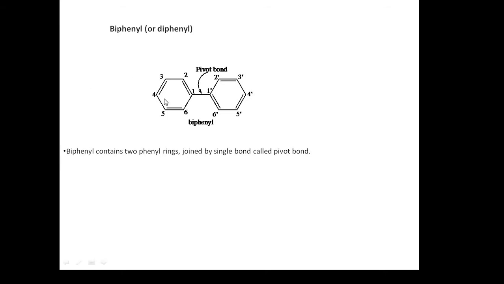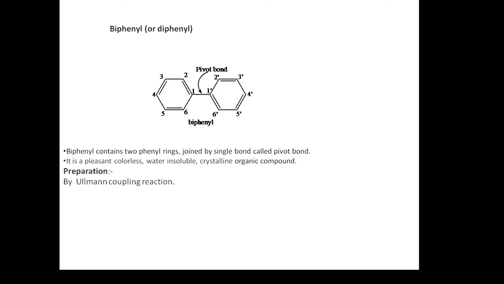of stilbene. Now let us take up the first compound, that is biphenyl, which is also known as diphenyl. Now this biphenyl has the structural formula given here. It contains two phenyl rings joined by a single bond called the pivot bond, and each ring's carbon atoms are numbered separately. In this ring it is numbered from 1 to 6, and in this ring the carbon atoms are numbered as 1 dash to 6 dash. This biphenyl is a pleasant, colorless, water insoluble crystalline compound.